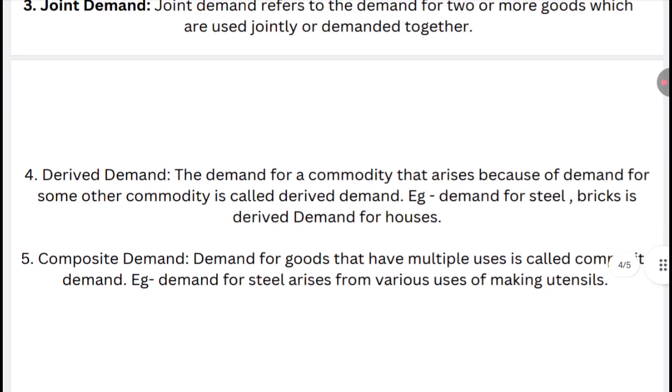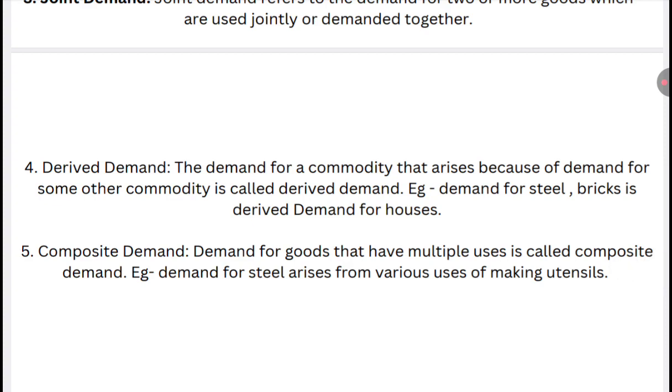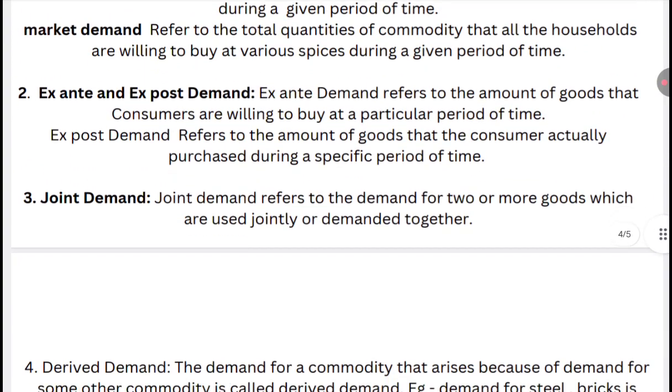Then what is composite demand? Composite demand is for goods that have multiple uses. Like the demand for steel can generate the demand for various utensils. So this is known as composite demand. So these were the five major types of demands.